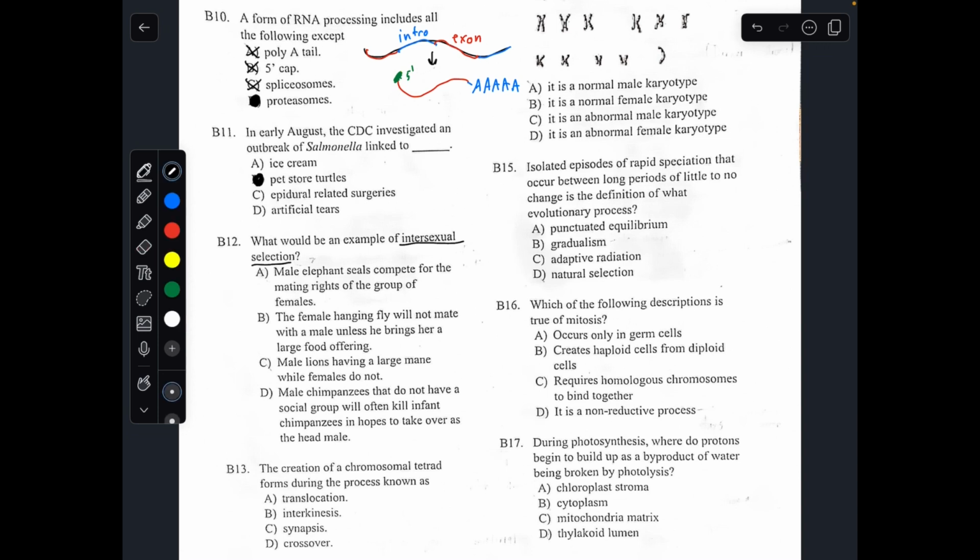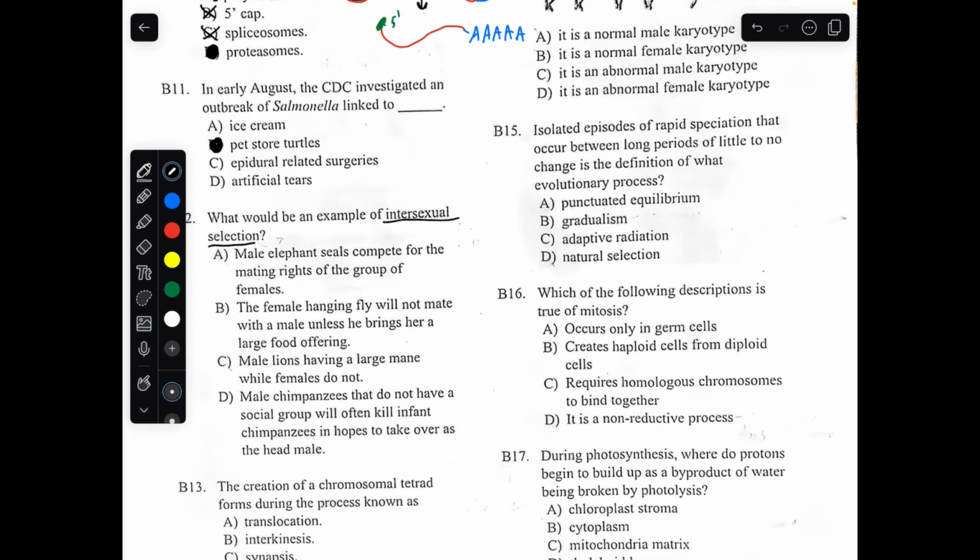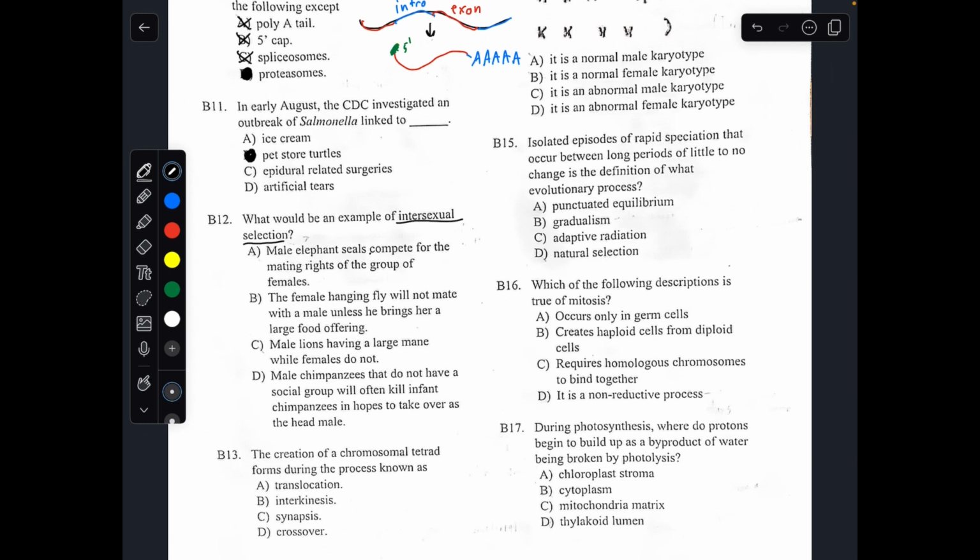So, which of the following describe that? Male elephant seals compete for the mating rights of a group of females. When members of one gender compete with each other to win the affection of another gender, that's called intrasexual selection. This A makes a difference. So A is actually not intersexual selection.